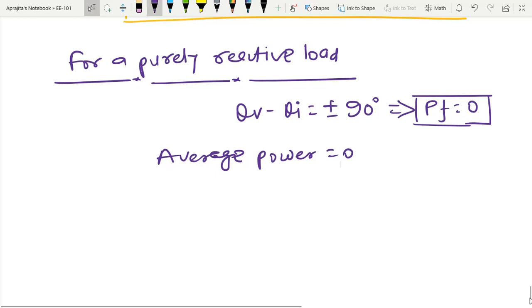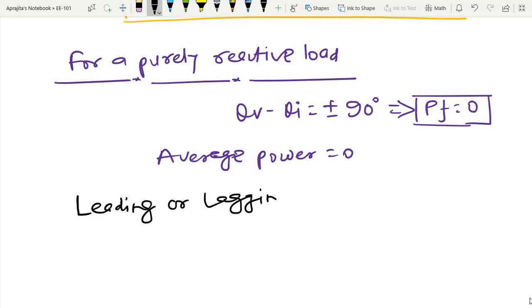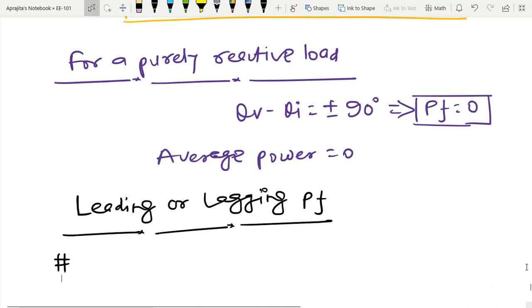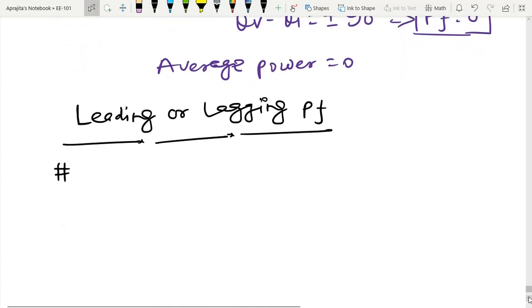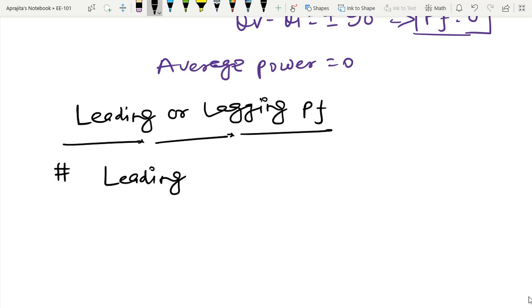So let us define these two quantities: leading or lagging power factor, PF. Basically, leading power factor means